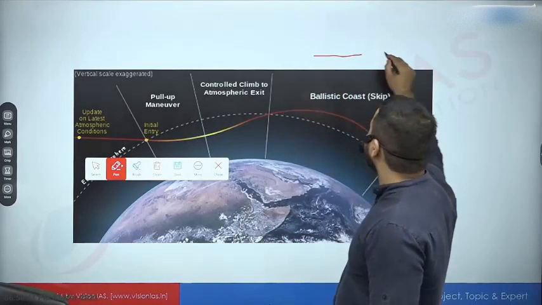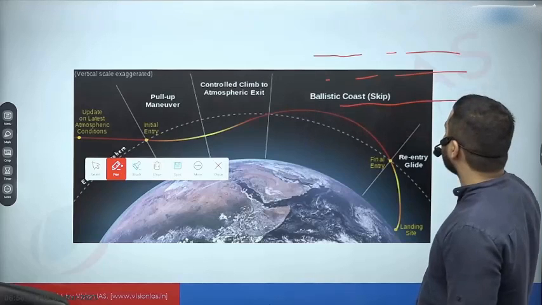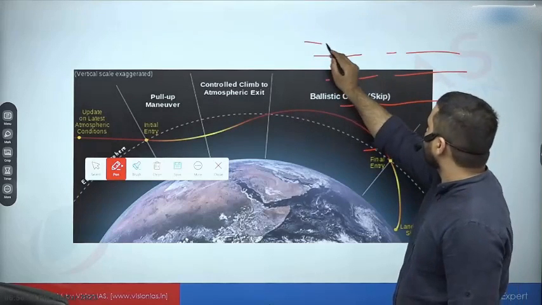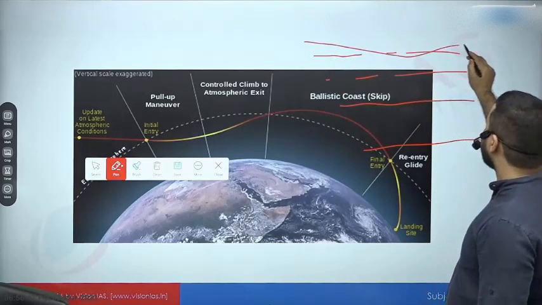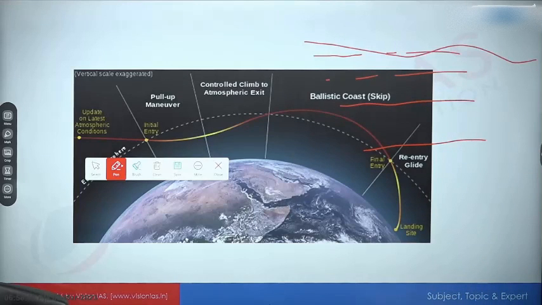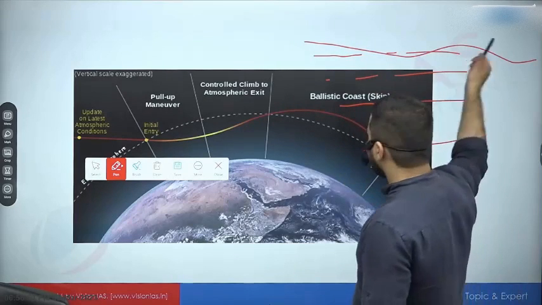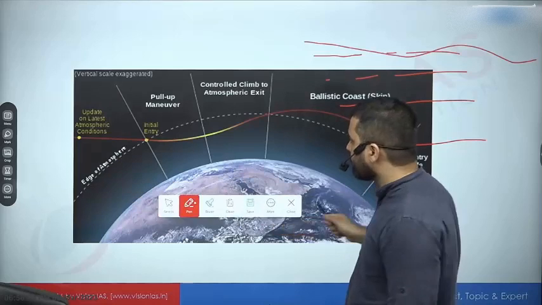So the goal here is that you throw a stone on water, it goes inside the water, comes back, again goes inside the water, comes back. So, skipping. Basically it gets a boost from the water itself. Now while Orion was coming back, one of the objectives NASA wanted to attain, very similar to this, was what we call skip entry.